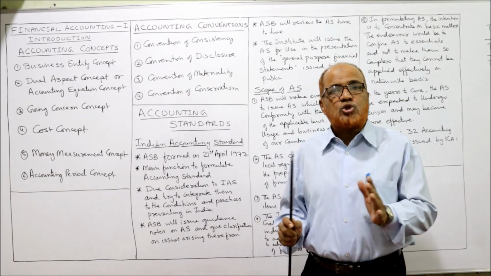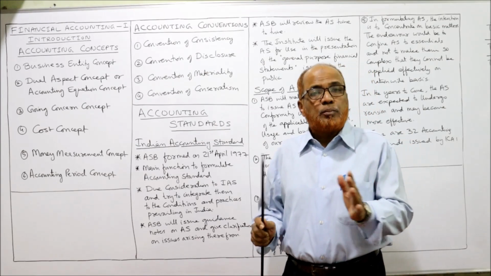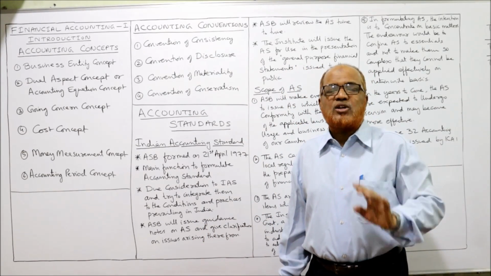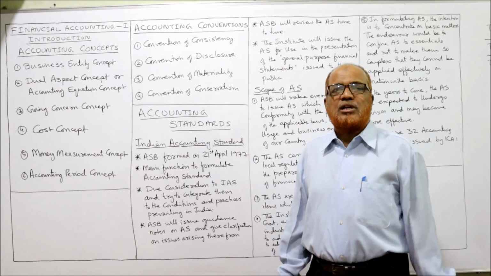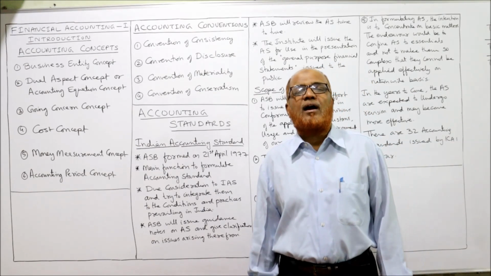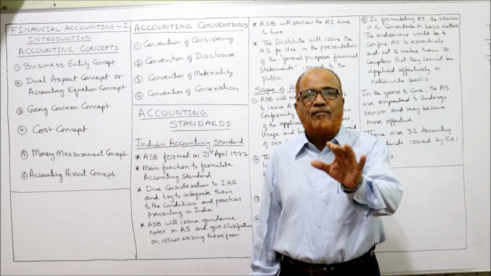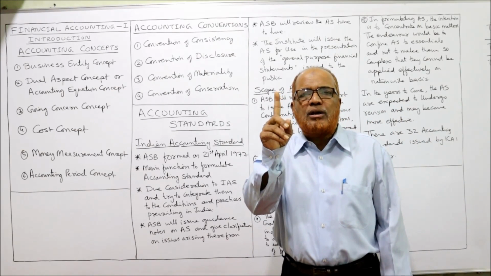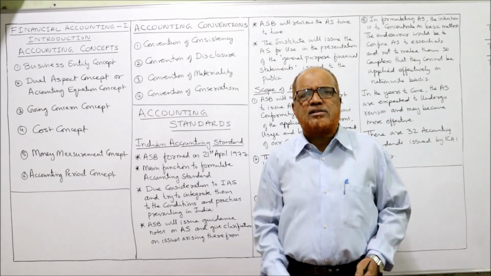The financial statements should be crystal clear. So how to make these financial statements? In financial statements, we will apply a number of accounting policies on different accounting aspects. We don't have a single accounting policy, we have different accounting policies.